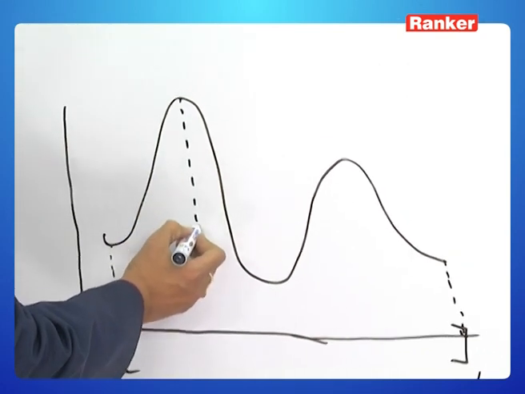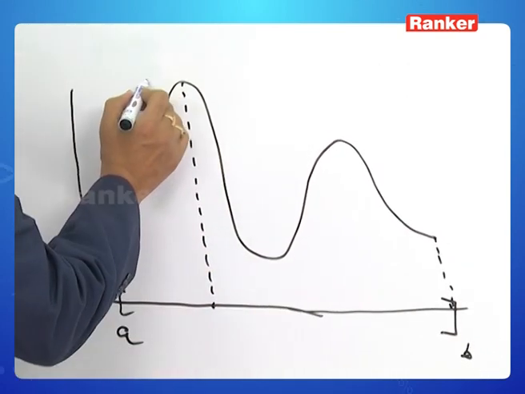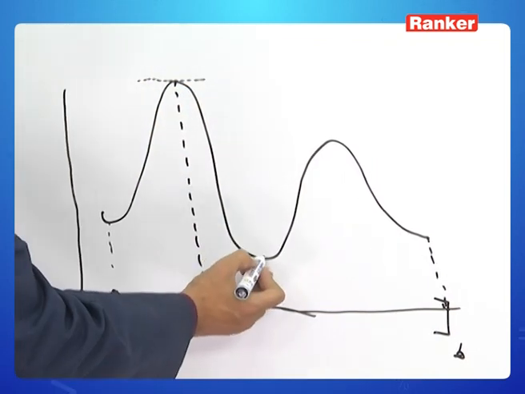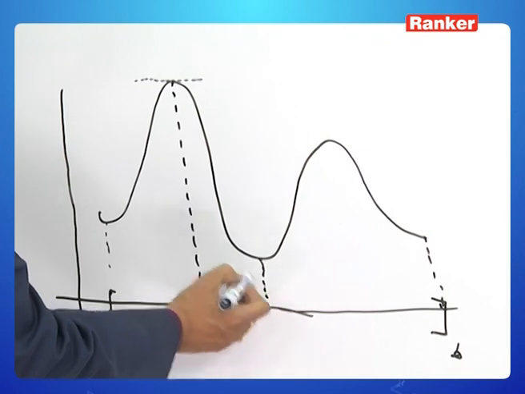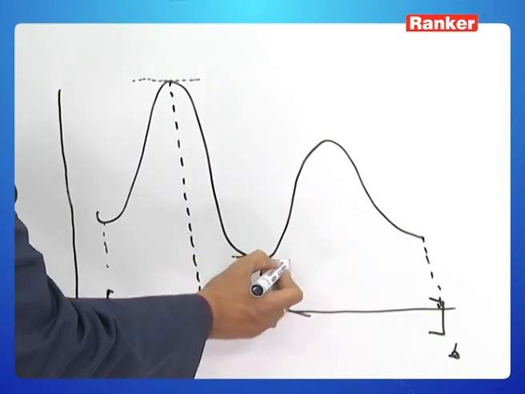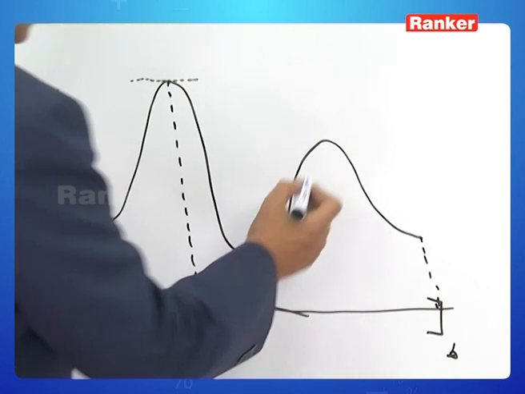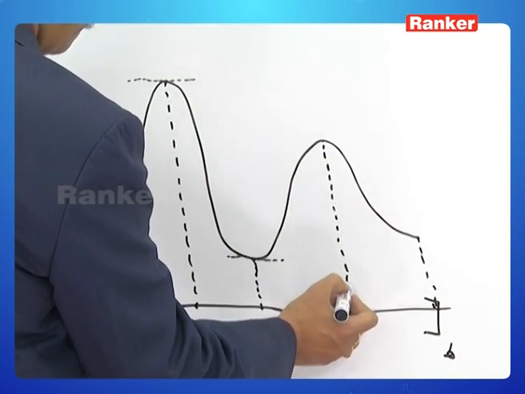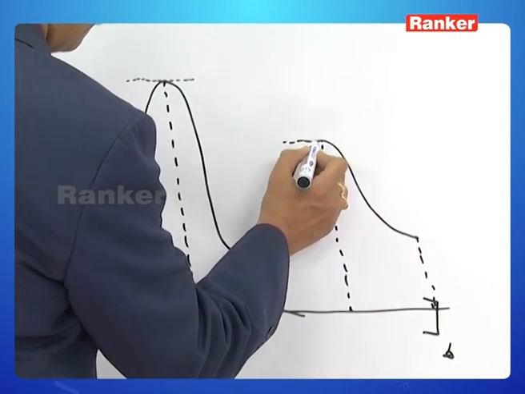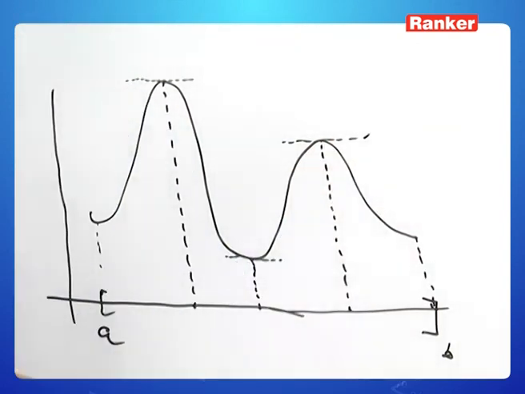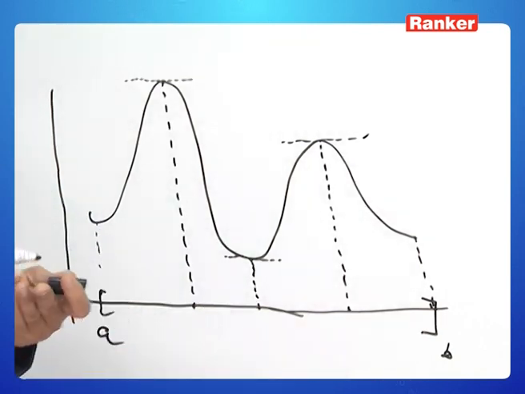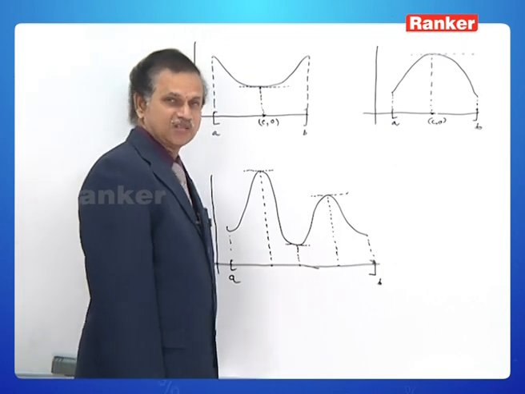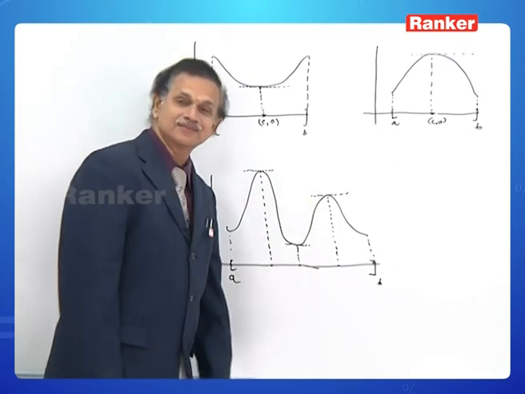Tangent at this point parallel to x-axis. Parallel to x-axis. C1, C2, C3. We are able to observe three different values for c at which the tangents are parallel to x-axis.